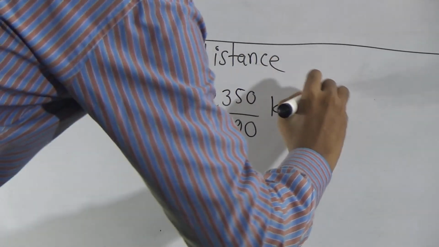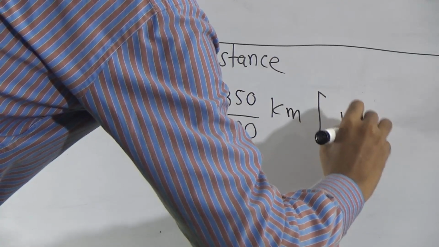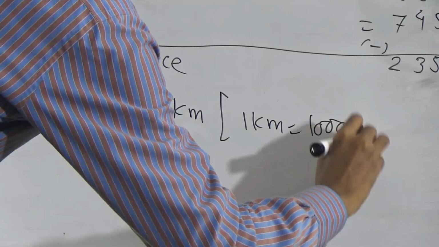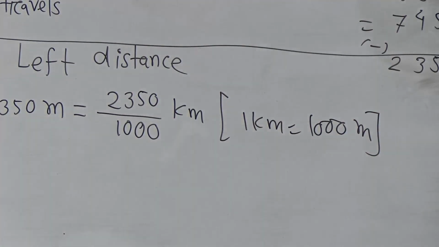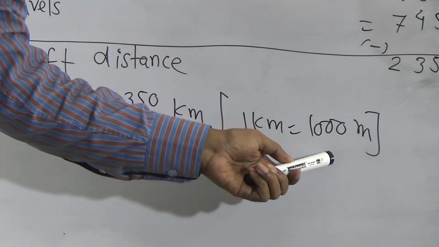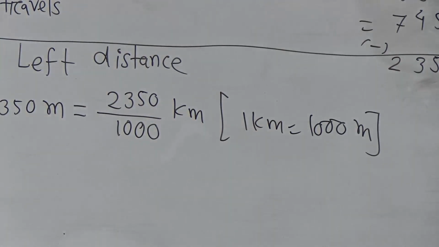Right here, 1 kilometer equals 1000 meter. Dear student, you see this is the small unit. When we want to go from a small unit to a greater unit, then you divide. And what is the relation between meter and kilometer? 1 kilometer equals 1000 meter. Okay.